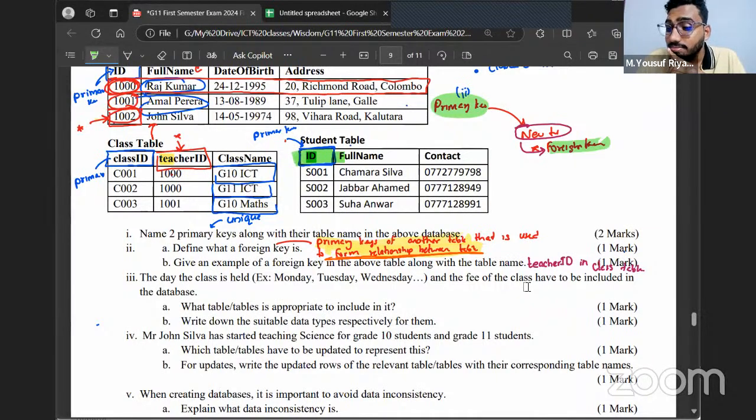Which table? You're telling me that ID is a foreign key in students table. So if you're saying it's a foreign key there, in which table is it a primary key is my question. No answer?